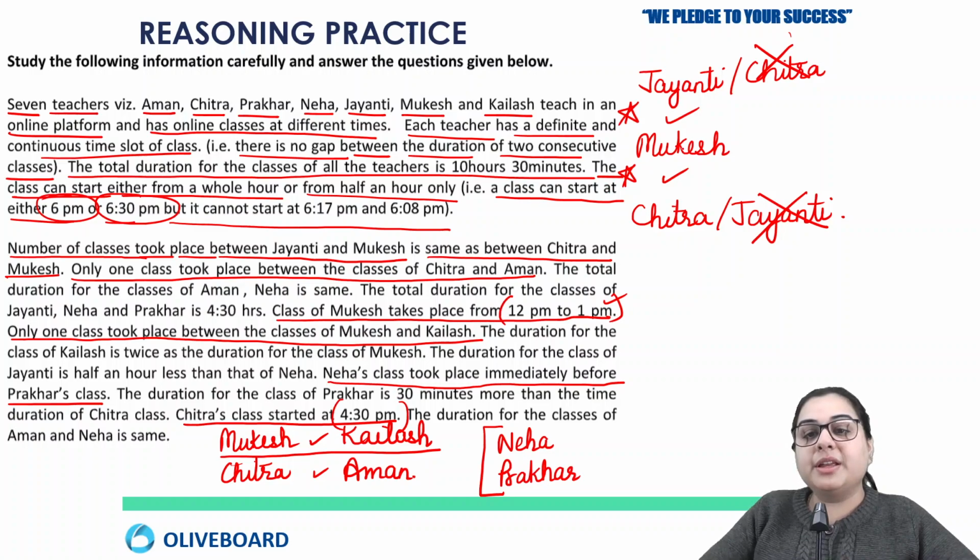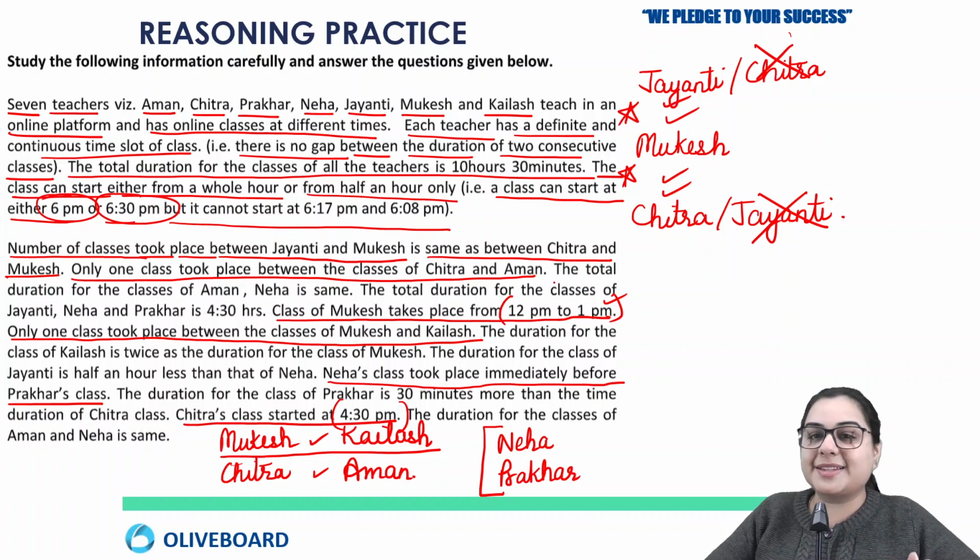So first we considered the case where I take zero gap between Mukesh and Chitra, but that was not possible just by looking at the slot of their class, their timing. Mukesh is taking class at 12 p.m. and Chitra is taking class at 4:30 p.m. So Mukesh and Chitra cannot be immediate. The other case, one person between Mukesh and Chitra, is also wrong because I have to keep Kailash one position after Mukesh or before Mukesh. So the next case can be two persons between Mukesh and Chitra and two persons between Mukesh and Jayanti.